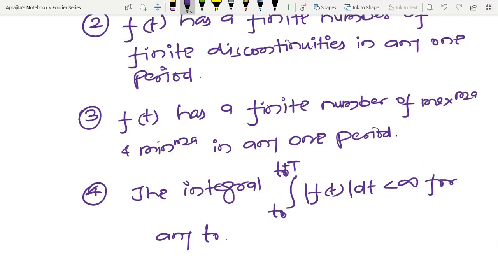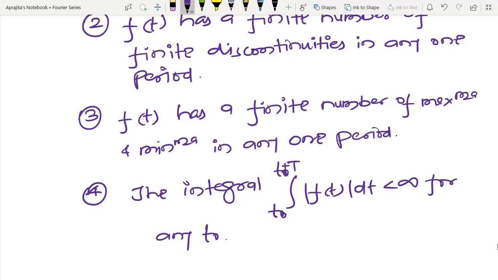it is possible to show that I can represent this function as a summation of infinitely many terms. The integral means the summation of infinitely many areas between t0 to t0 plus T, and if this value is finite, then that particular summation is also finite.